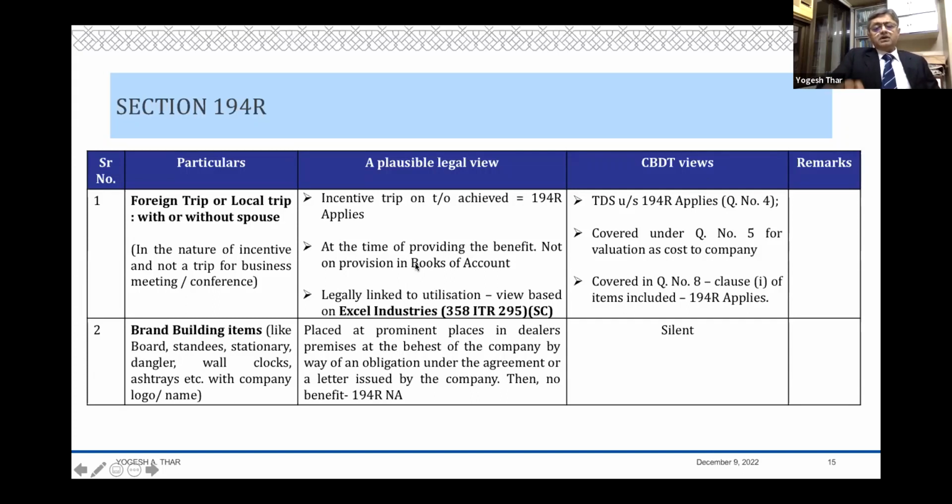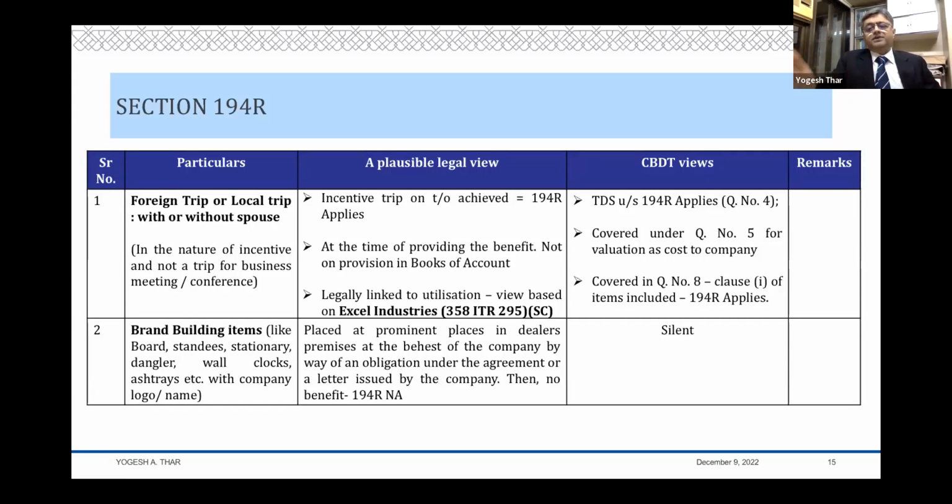Now, as I said, this gets triggered at the time of providing the benefit, and not merely because you are passing an entry in the books of account. So take an example: I have booked a ticket. I have made a provision in the accounts for giving certain benefits, because this is the policy of the company and therefore I made a provision.